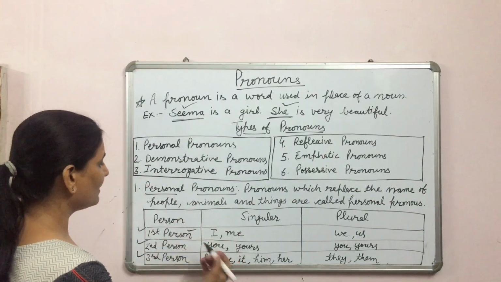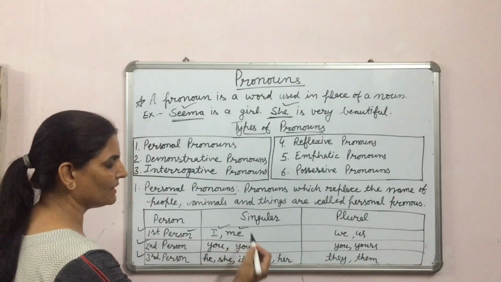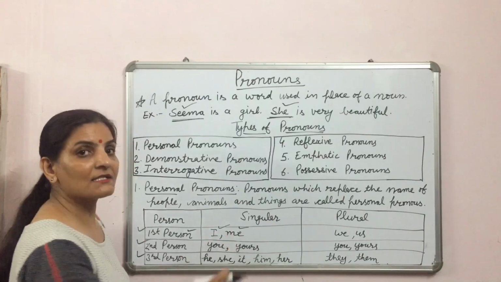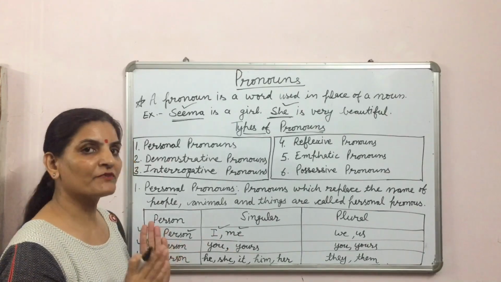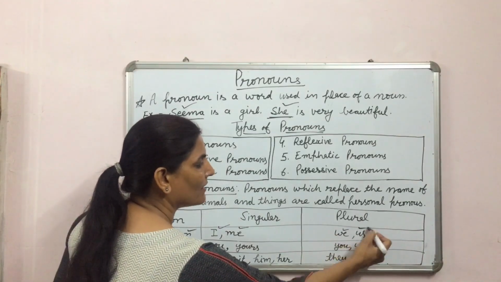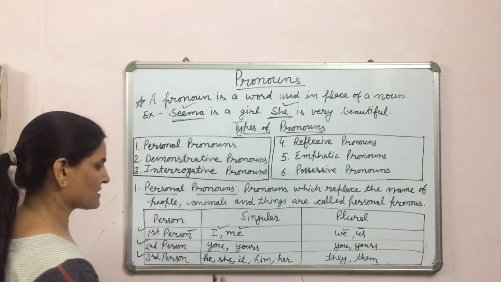Let us see here. First person pronouns for singular: I and me, both are singular first person pronouns. We, us, these are the plural first person pronouns.